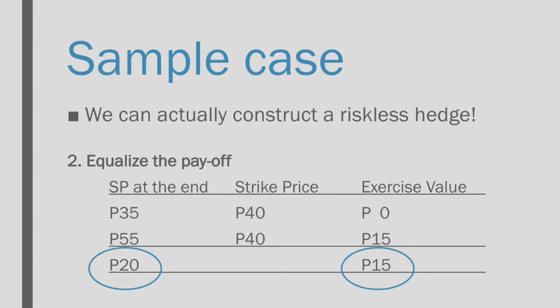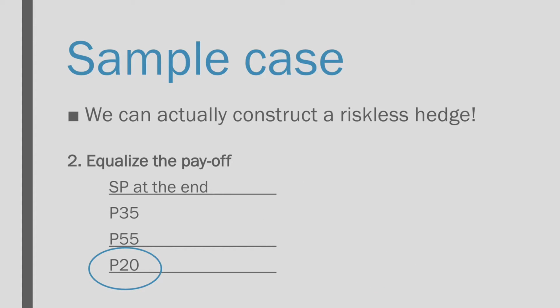As such, we are going to adjust the number of stocks per option sold. A 20 pesos payoff range for the stock price and a 15 peso range for the exercise value of the option at the end will be equalized by multiplying such by 15 divided by 20, or 0.75. By doing so, we will have the following stock value at the end of the period.